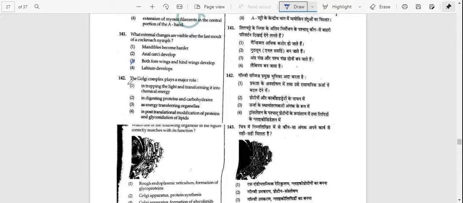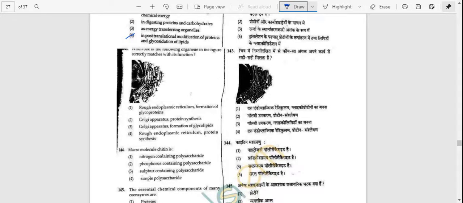Question number 142. The Golgi complex plays a major role in trapping the light and transforming it into chemical energy, in digesting proteins and carbohydrates as energy transforming organelles, in post translational modification of proteins and glycosidation of lipids. Answer is option number D, that is in post translational modification of proteins and glycosidation of lipids.